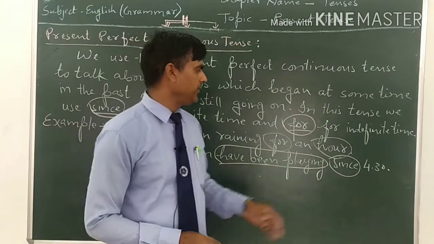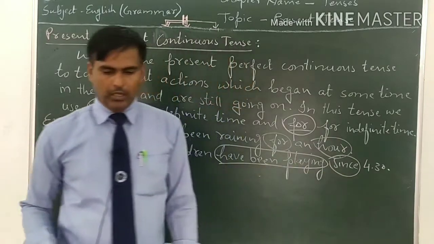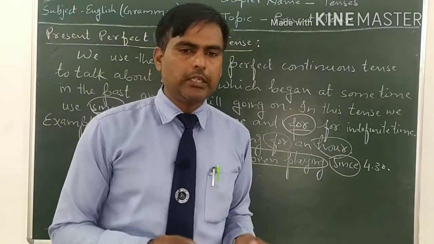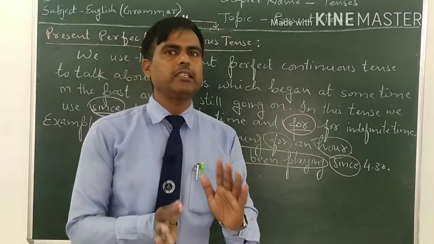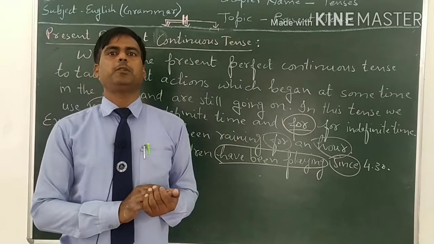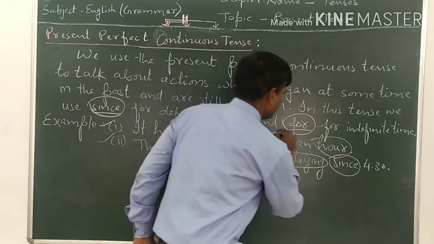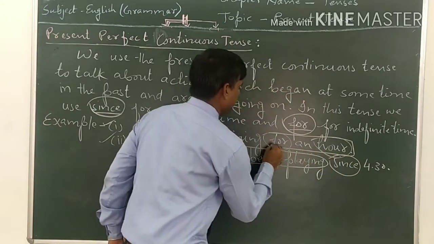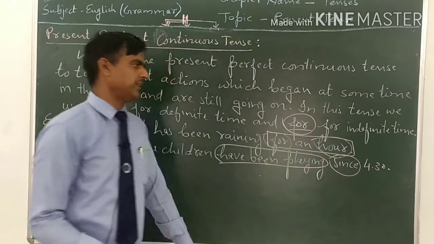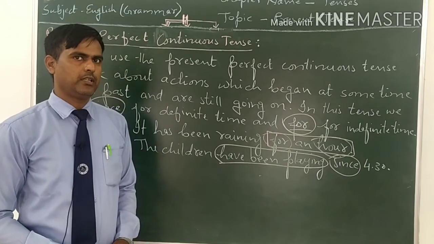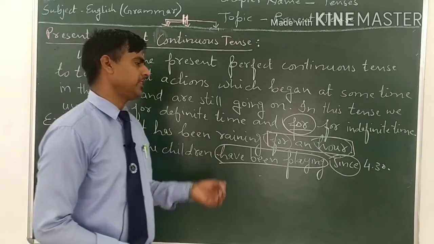That's why we will use since. There is only a little difference between present continuous tense and present perfect continuous tense. If we remove the time from this tense, we can't use it in present perfect continuous tense. Then we will use it in present continuous tense.